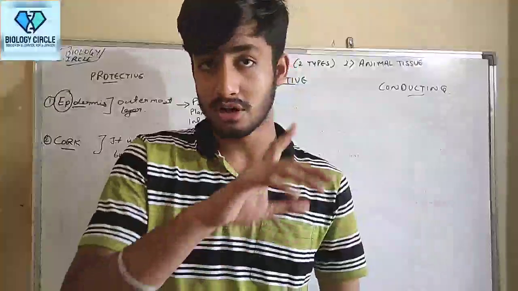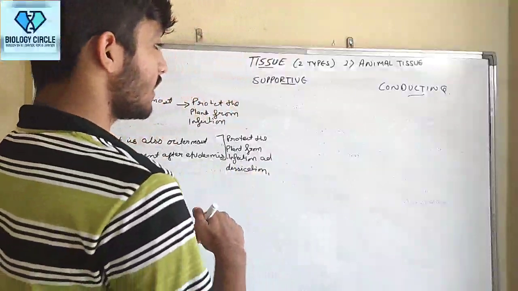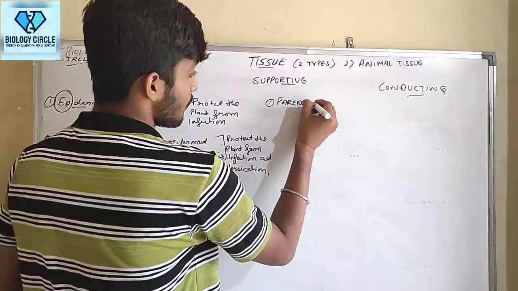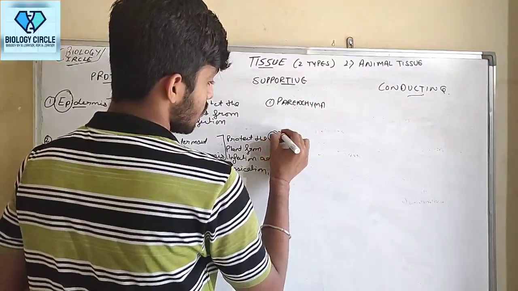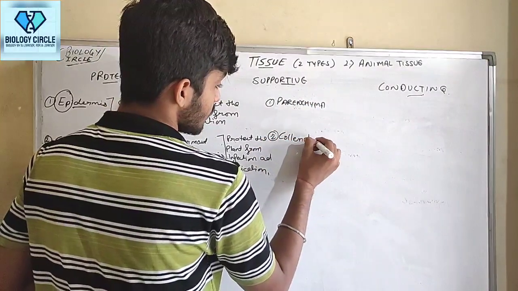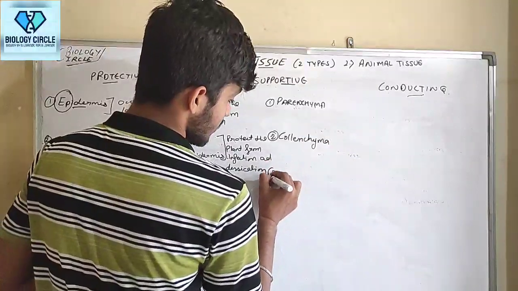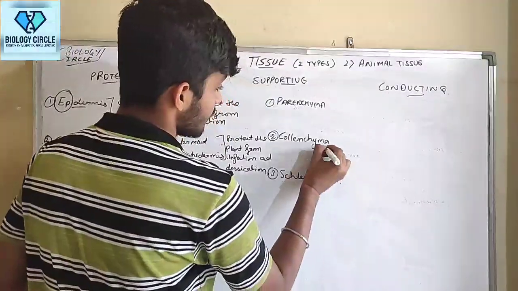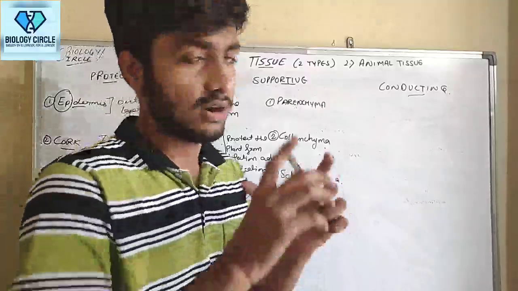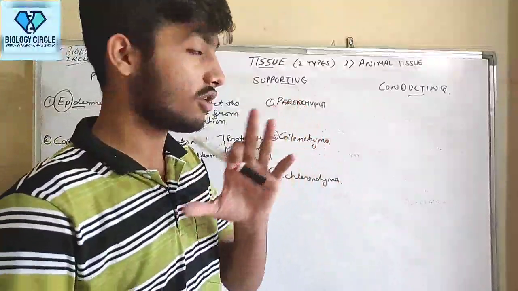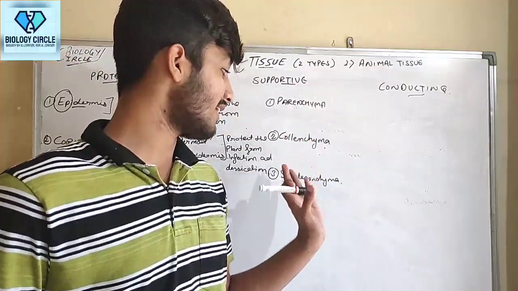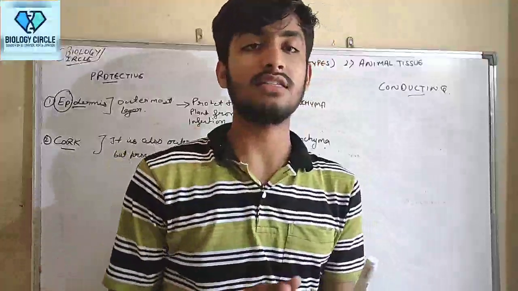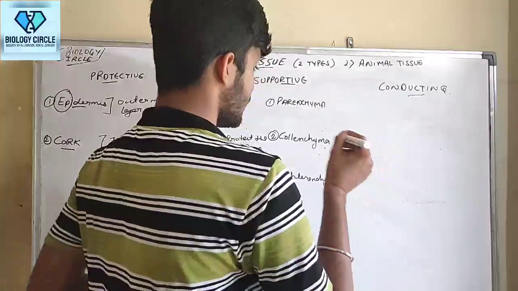Now supportive tissue, our favorite, three types. First is parenchyma. Second is collenchyma. Third is sclerenchyma. So supportive permanent tissue are of three types: parenchyma, collenchyma, sclerenchyma. Now, for these three, we first write their function. That is very simple.